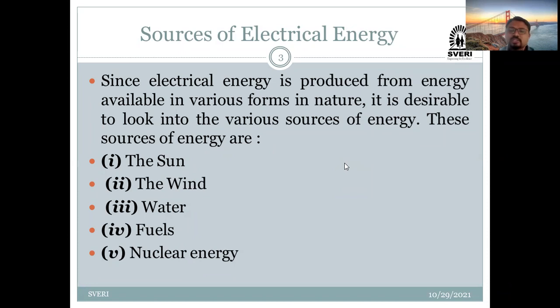How do we generate electrical energy from them? The thermal energy or heat energy produced by the combustion of this fuel is first converted into mechanical energy.